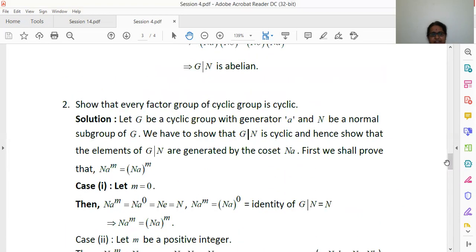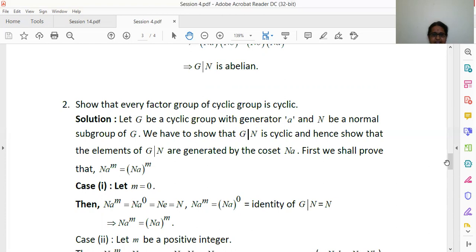And in the case of this, that is, show that every factor group of a cyclic group is cyclic, here we have taken that there exists a generator a in group G since G is cyclic, and here N is a normal subgroup. Now to show that G/N is cyclic, we have to prove this for three cases.